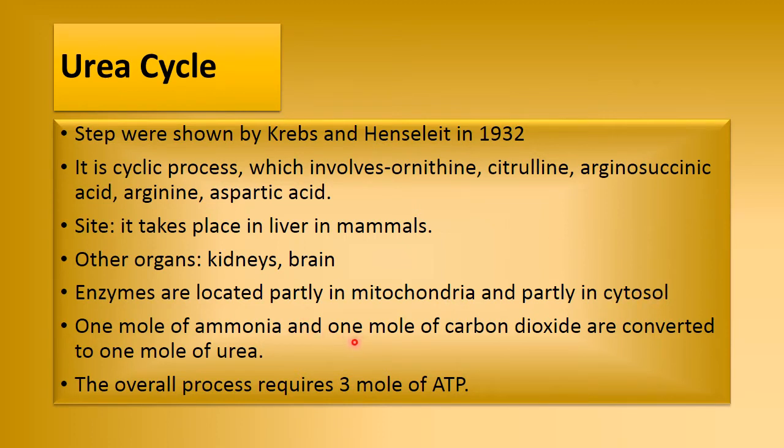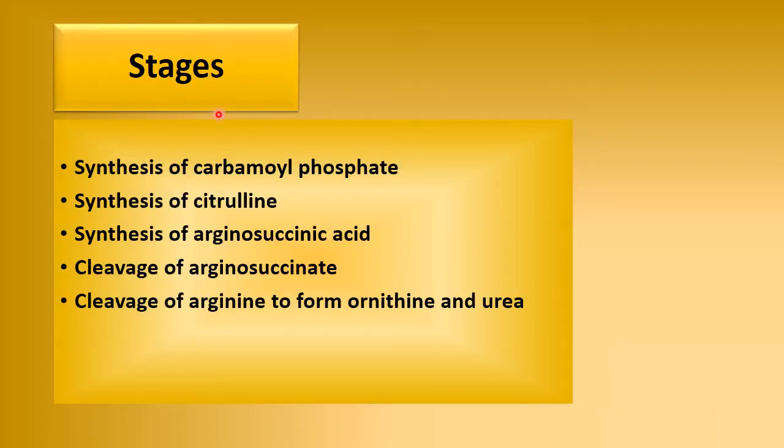One mole of ammonia and one mole of carbon dioxide are condensed to form one mole of urea, and in the overall process 3 ATP are utilized. There are 5 stages: synthesis of carbamoyl phosphate, synthesis of citrulline, synthesis of argininosuccinic acid, cleavage of argininosuccinate, and then cleavage of arginine to form ornithine and urea. Ornithine is regenerated and urea is excreted.